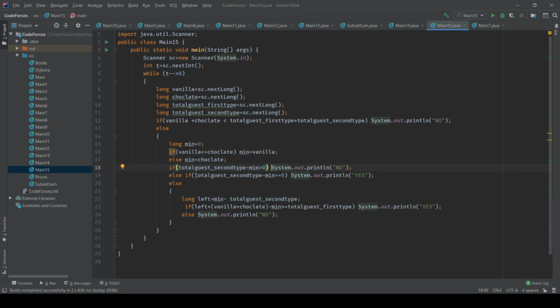And if the total number of guests is equal to the minimum of either vanilla cookies or chocolate cookies, then we will print yes. That is, we can satisfy the demand of the guests, right? To understand this else block, I highly suggest you see the third example, which I have explained, right? I hope you understand the thought process, and now let's try to submit the code.